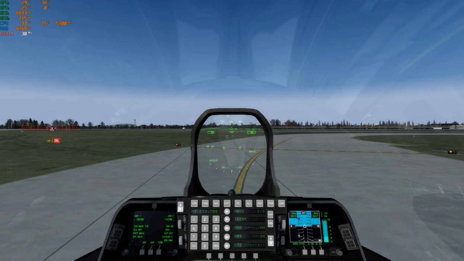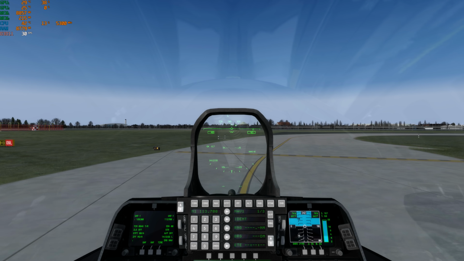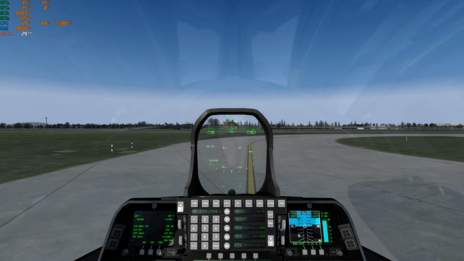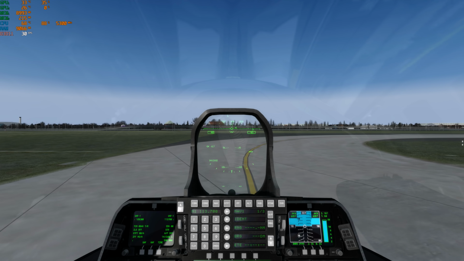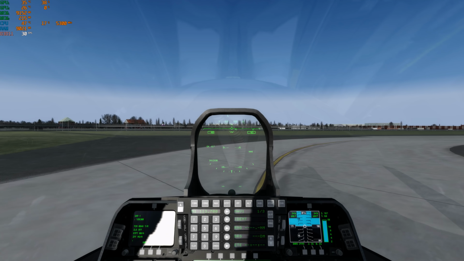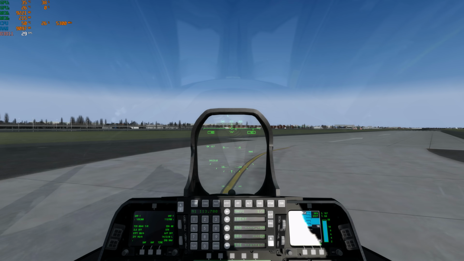So with that said, let's go ahead and see if we now solve the problem of the AutoGen, or I should say building textures loading and unloading. Go ahead and approach main runway here. Let's see if we can see our buildings redraw, or if they're magically already drawn.